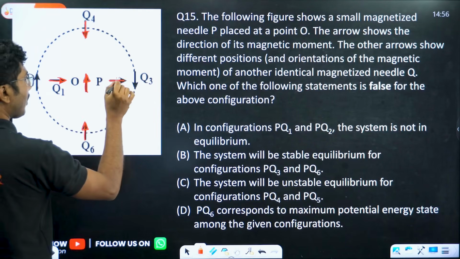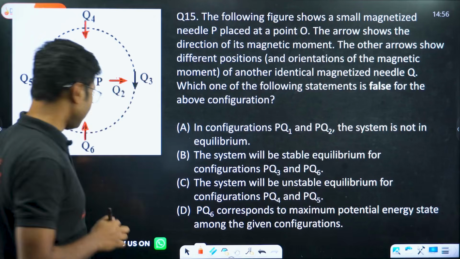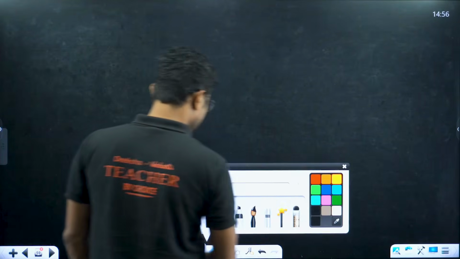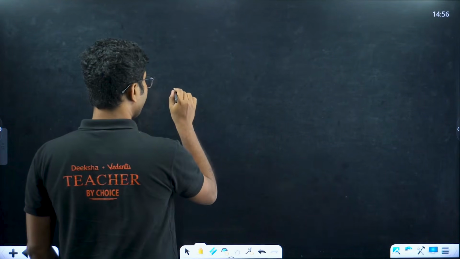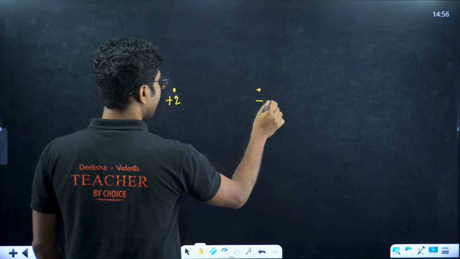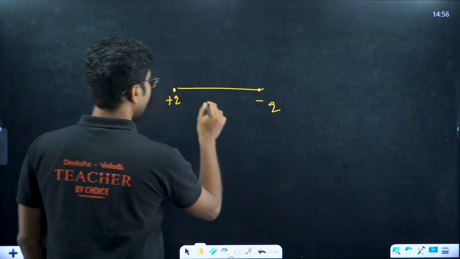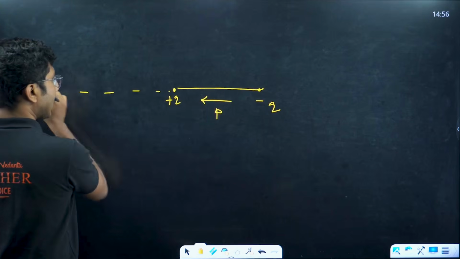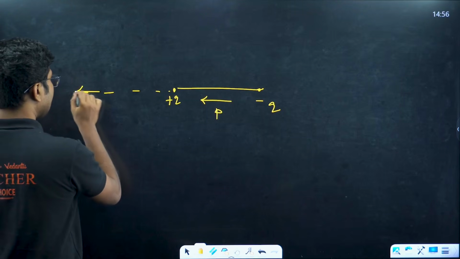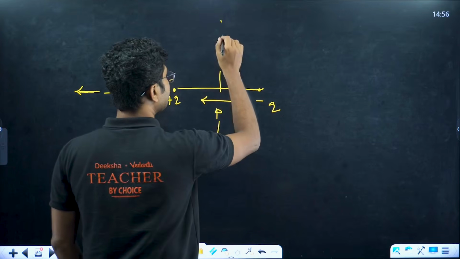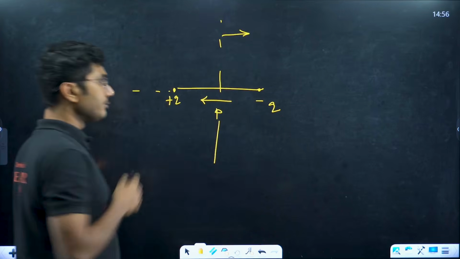Now the first step is to go back to our original electrostatic field. Suppose we have a positive charge over here and a negative charge over here. For the magnetic field, the dipole moment is in this direction. Along the axis, the field is in the direction of the magnetic moment, and along the perpendicular bisector, the field is opposite to that of P.